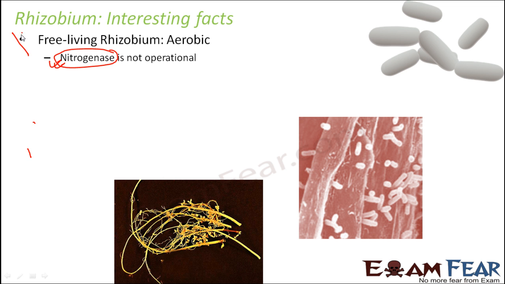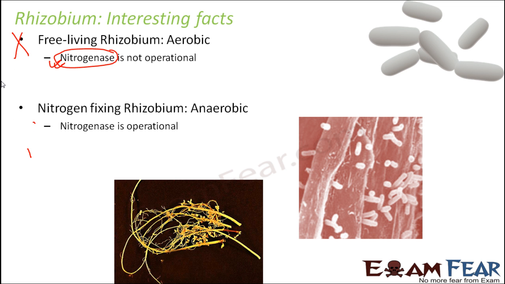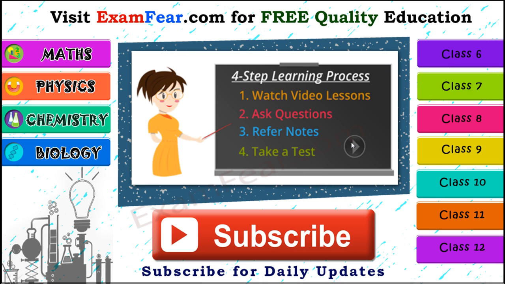That means free living rhizobium will not help in nitrogen fixation. Whereas in case of symbiotic rhizobium, the enzyme nitrogenase is operational. Therefore, when we are talking about biological nitrogen fixation, it is only the symbiotic rhizobium which will be helpful and not the free living rhizobium.